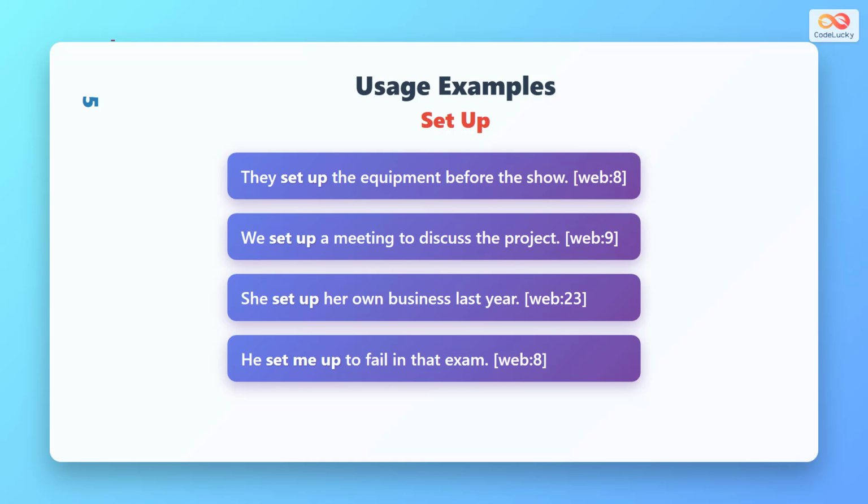They set up the equipment before the show means preparing technology. We set up a meeting means scheduling a discussion. She set up her own business means starting a company. He set me up to fail means positioning for poor results.